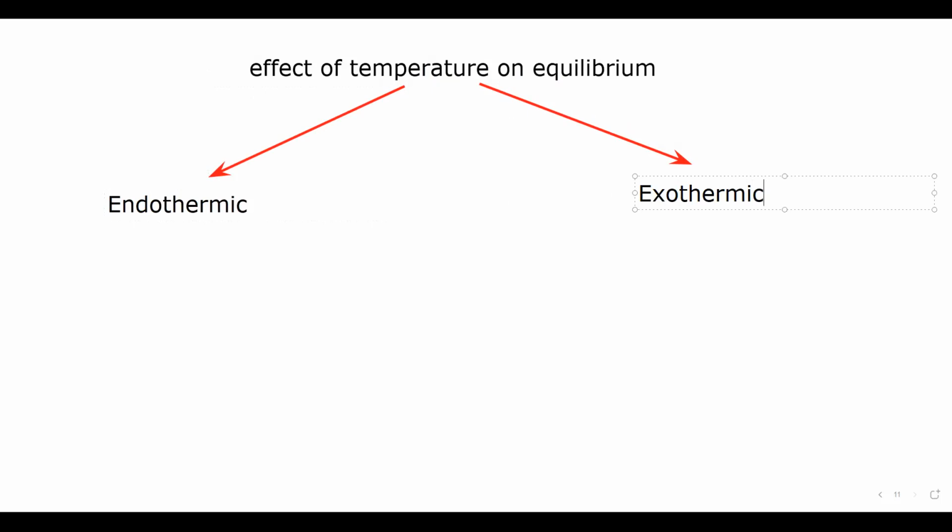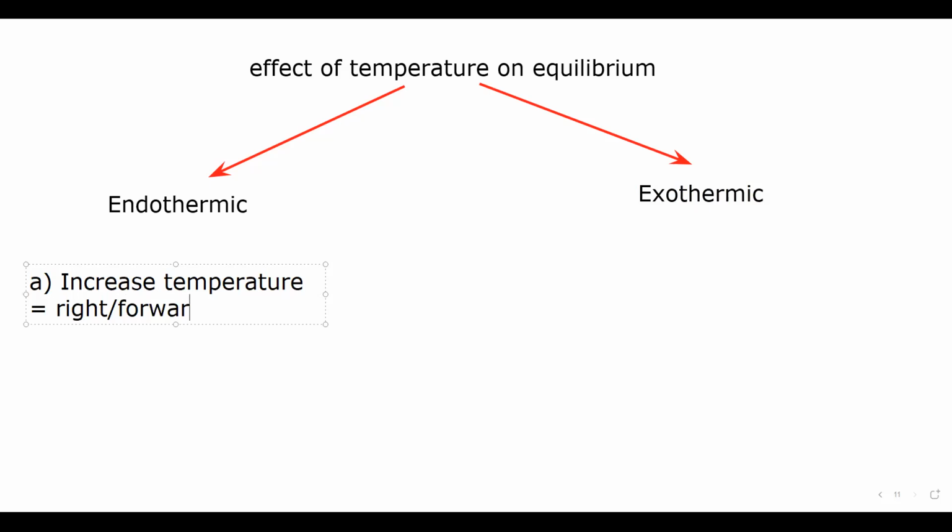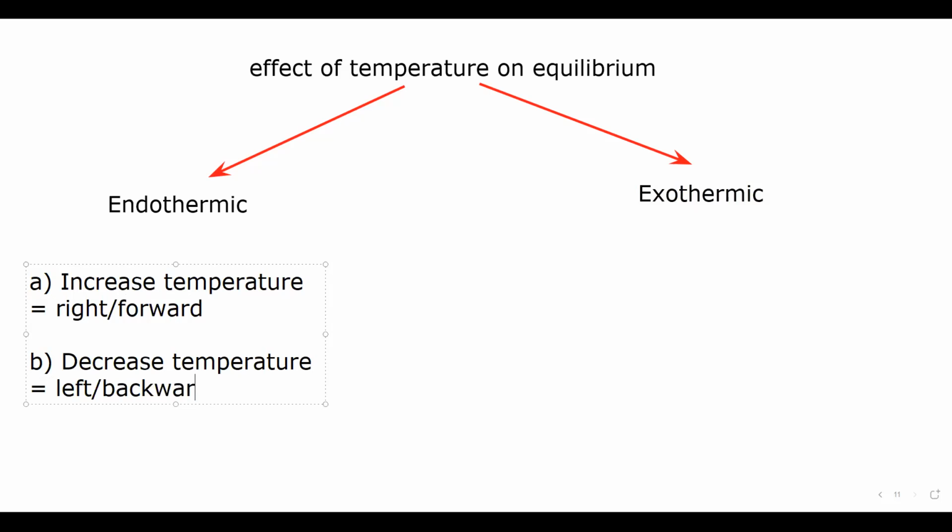So if the reaction is endothermic and we increase temperature, the equilibrium will shift towards the right hand side or forward. And if the reaction is endothermic and we are decreasing the temperature, it will shift towards the left or backward.